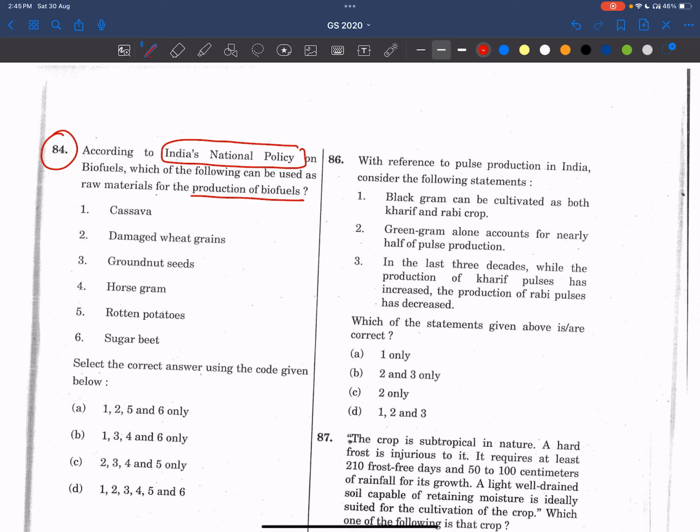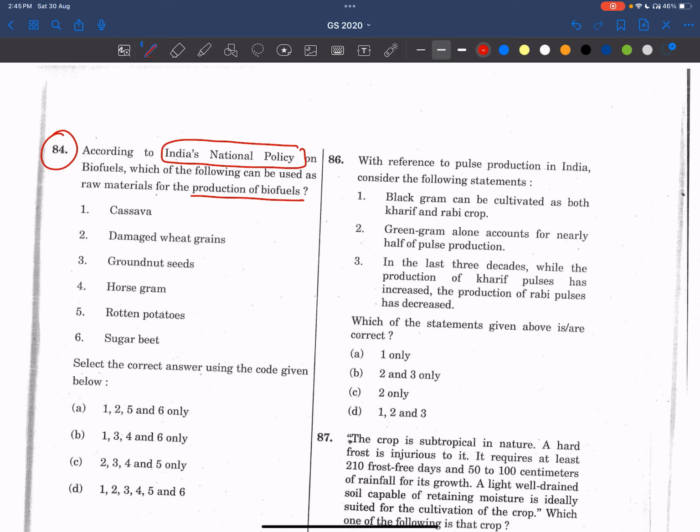That means we have to use some sort of agricultural produce, but not directly the agricultural products. Anything containing starch can be used, like sugar beet, mostly starch-containing materials like corn, cassava, and damaged food grains, not directly food grains. Broken rice, rotten potatoes, some damaged wheat grains.